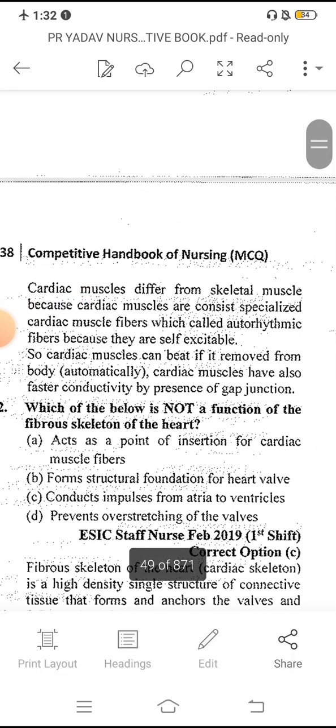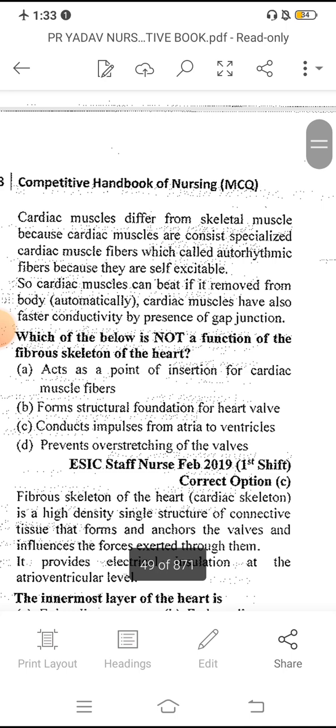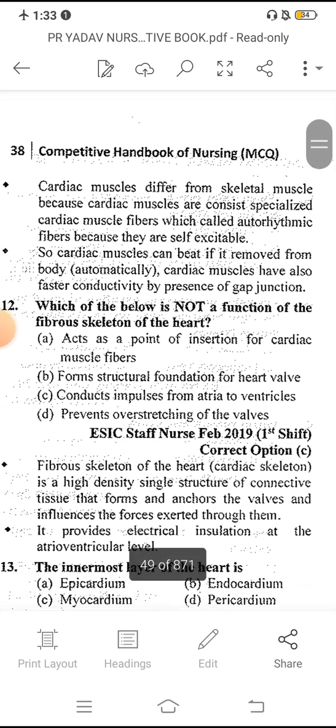Cardiac muscle is different because it consists of specialized cardiac muscle fibers, which are called autorhythmic fibers, which have self excitability. We already know that these cardiac muscles have self excitability, so they perform automatically. And there is fast conductibility in the presence of gap junctions.